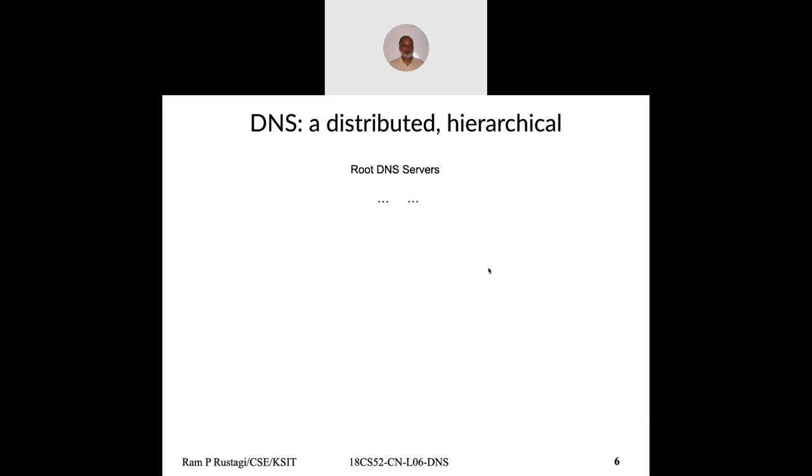We said that DNS is a distributed hierarchical system. So at the top, we have root DNS servers. That means the top of the hierarchy starts from there, which is called dot. And then initially we had about 6 entities, domains: .com, .edu, .net, .org, .mil, and I think there is one more I probably don't remember now. Later on, these were extended to even country names like .in, .uk, .jp for Japan. So these are called top level domain servers.